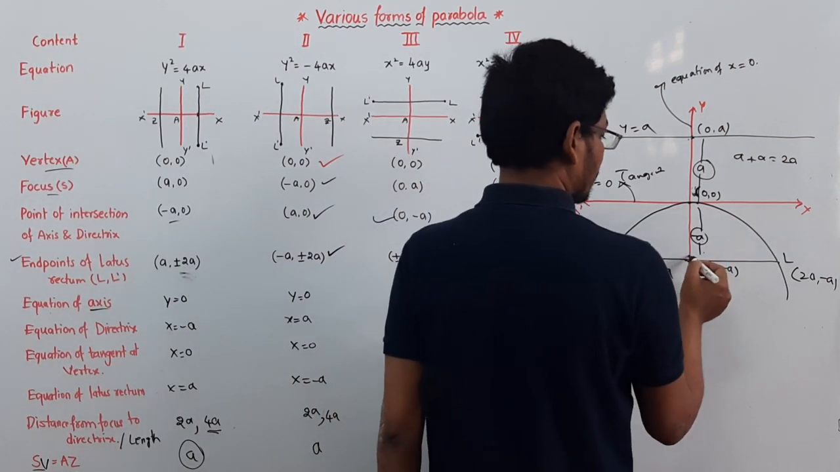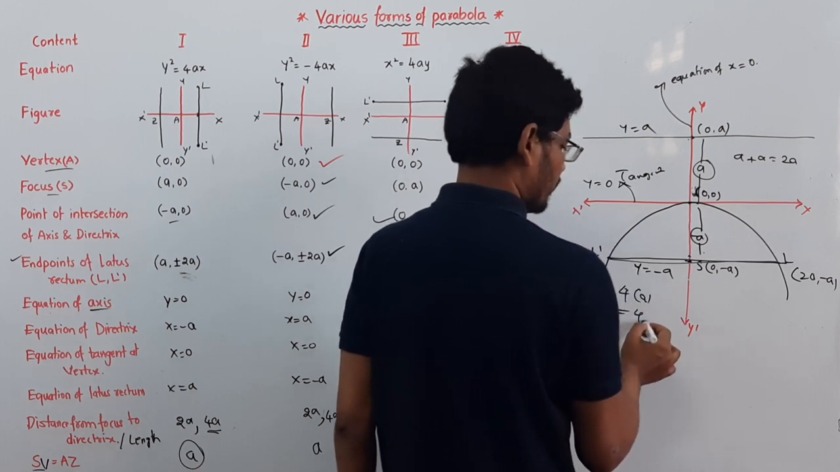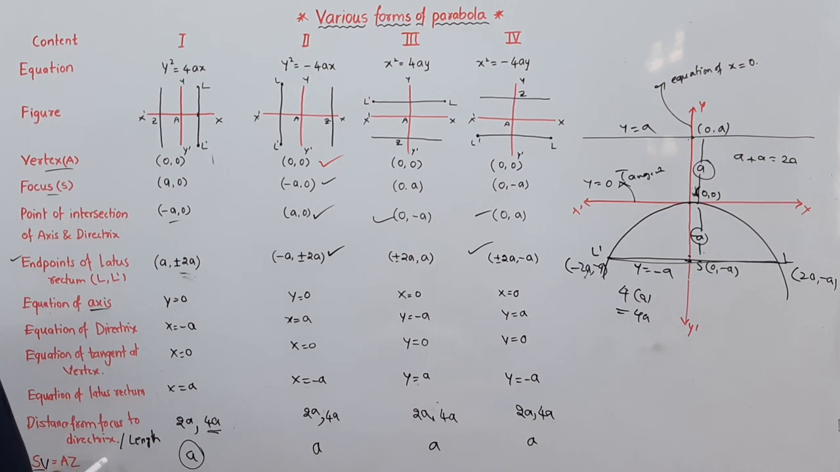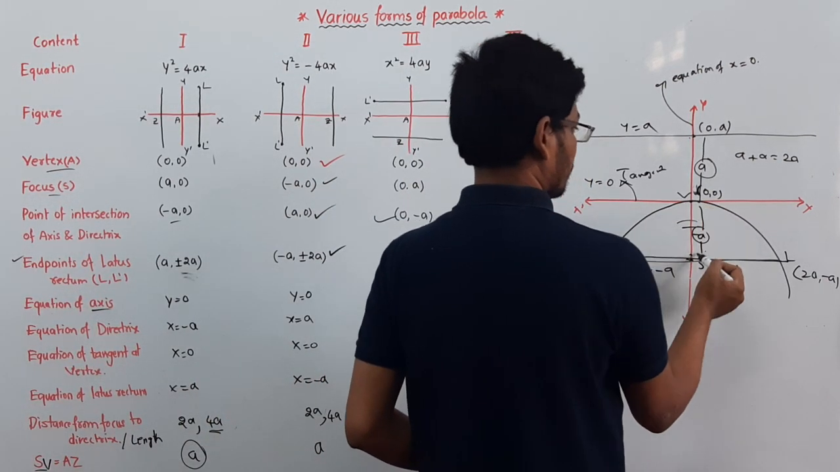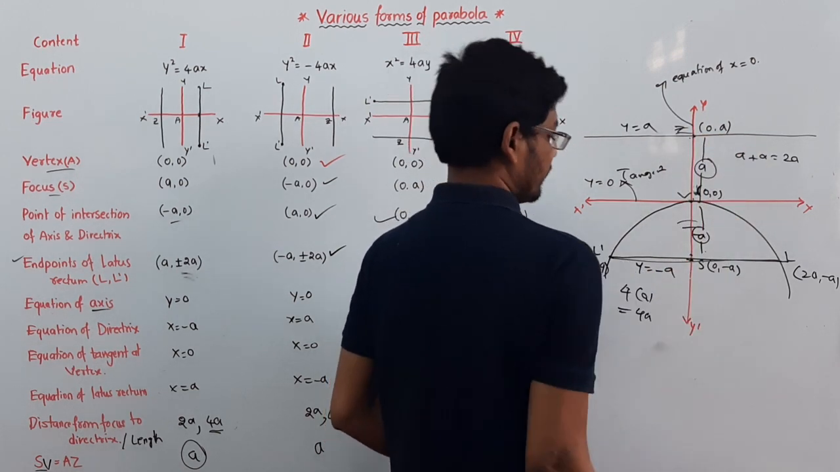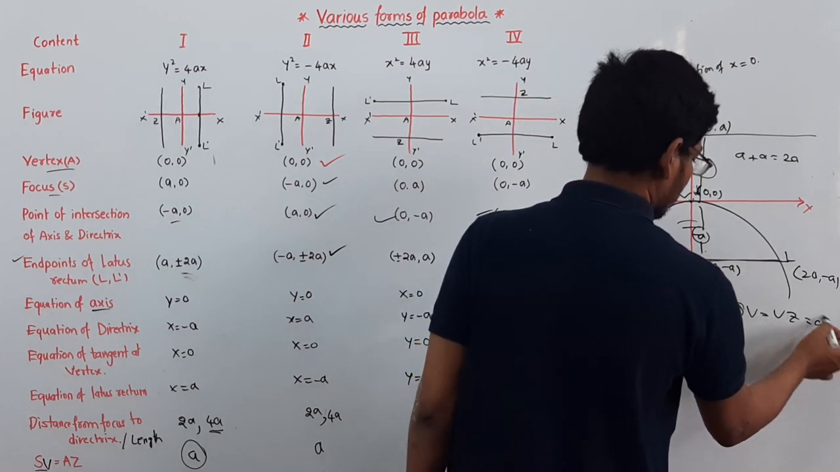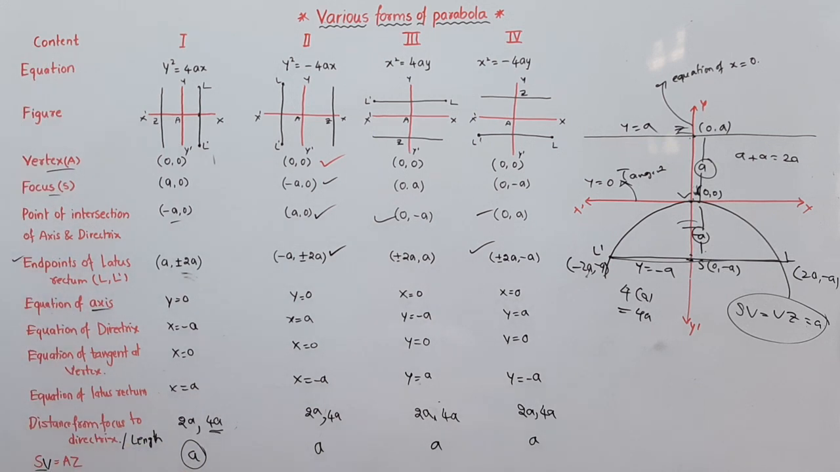And the final one, the length of latus rectum. This is a units. Then the length of latus rectum is 4 into a. And SV is equal to VZ, that is, SV equals VZ equals a units. So this is all about the fourth point, and each and every point is discussed here.